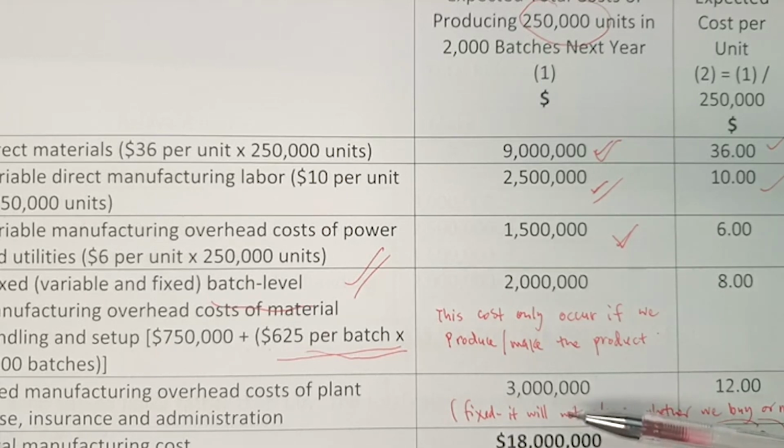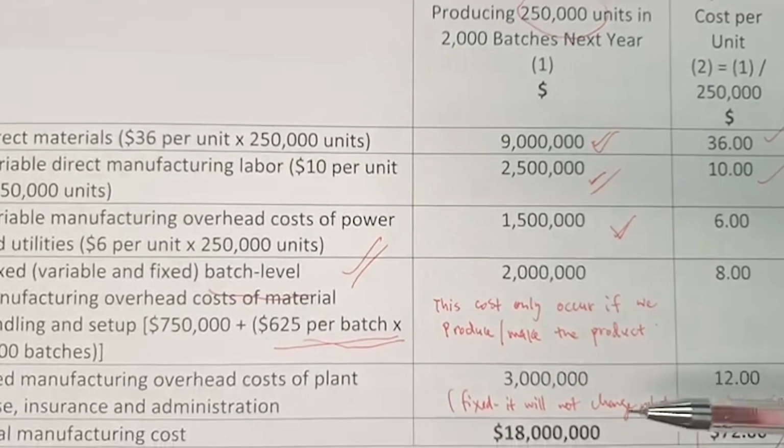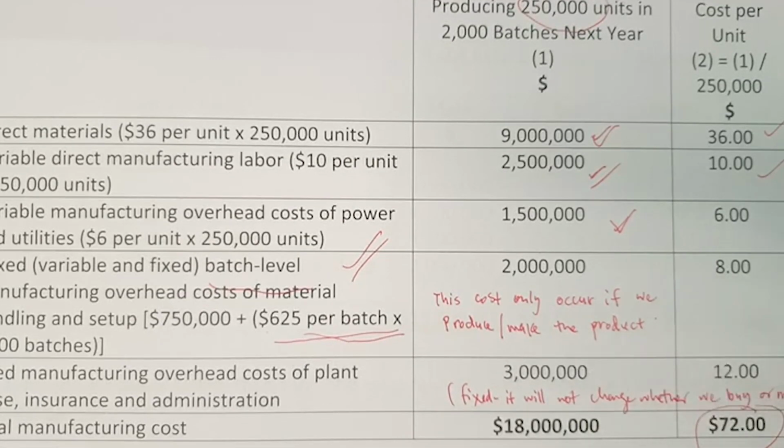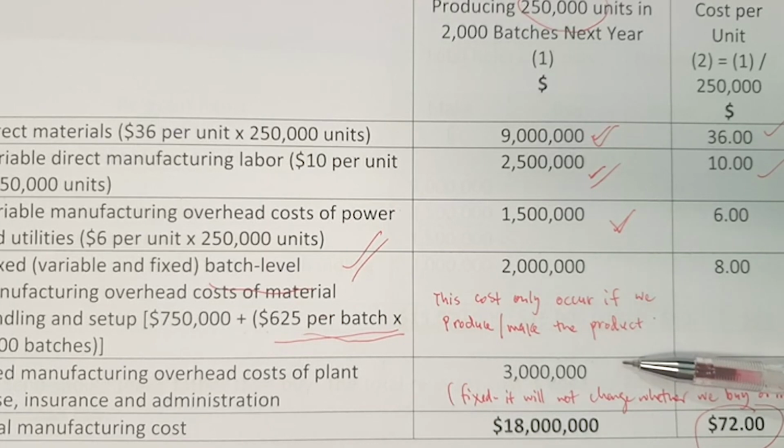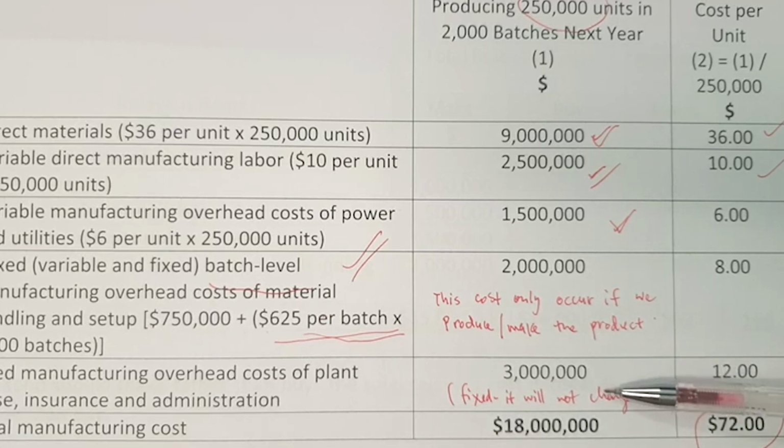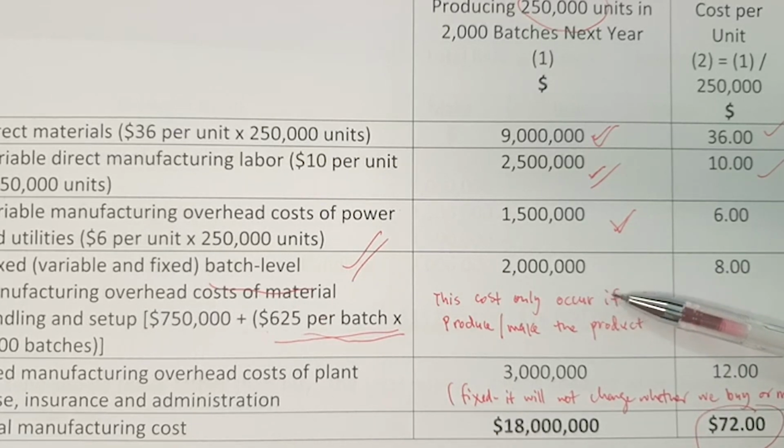The last one is the fixed manufacturing overhead cost of plant lease, insurance, and administration, where the cost is 3 million. This is a fixed cost, in the sense that you have to be aware that it will not change whether we buy or make. Whether we buy from Bobo or the company makes it by themselves, this cost will not change. The batch cost, however, will change because it is incurred per batch. Once the batches are produced, the cost occurs. So that's why this becomes a relevant cost for us.